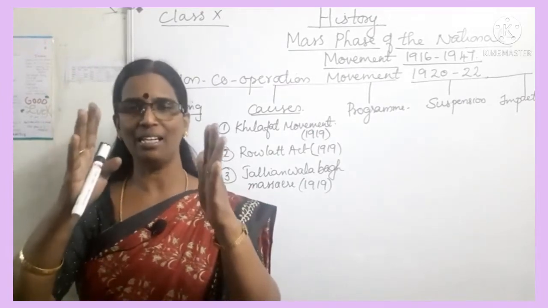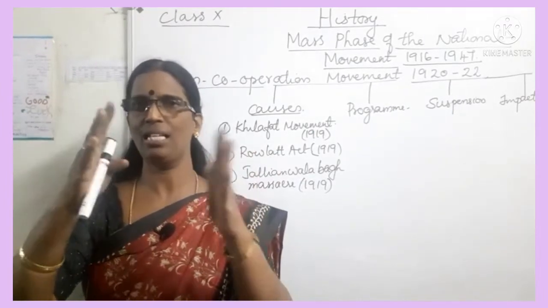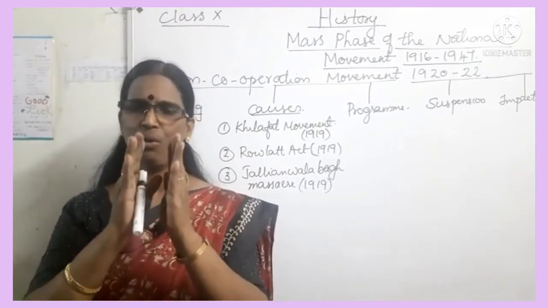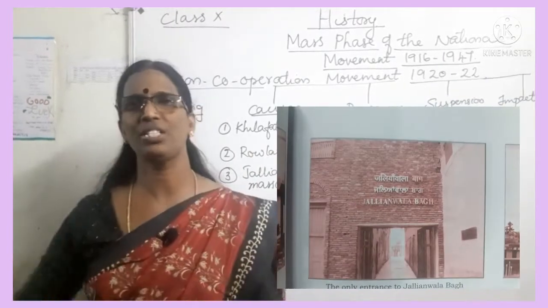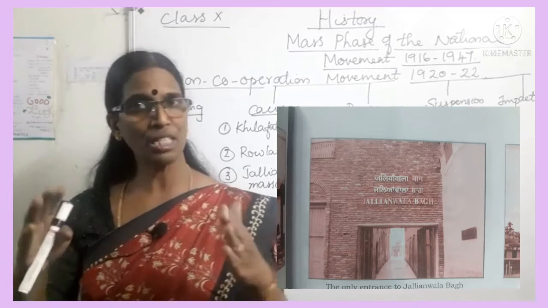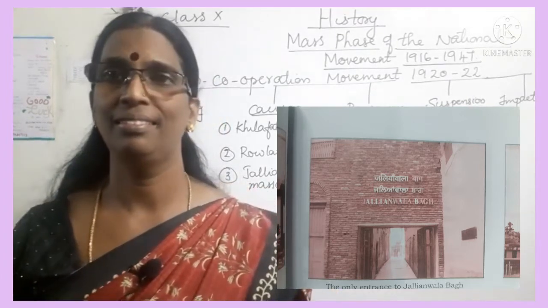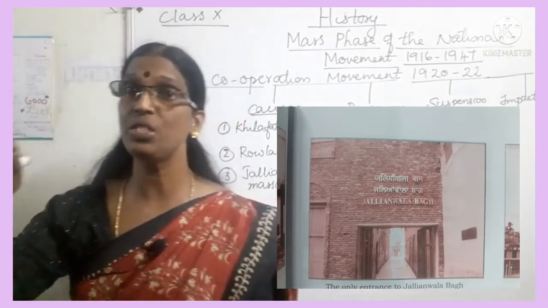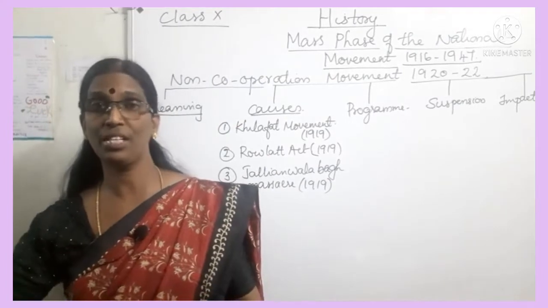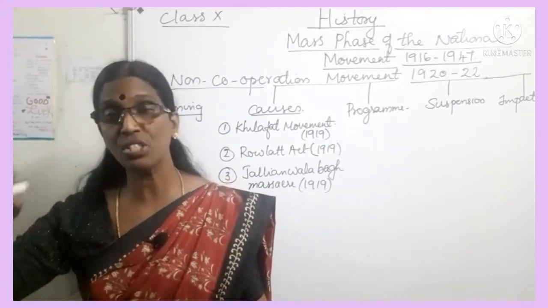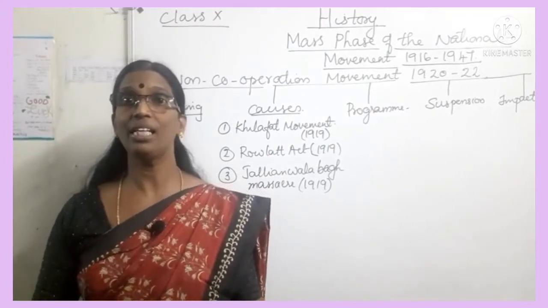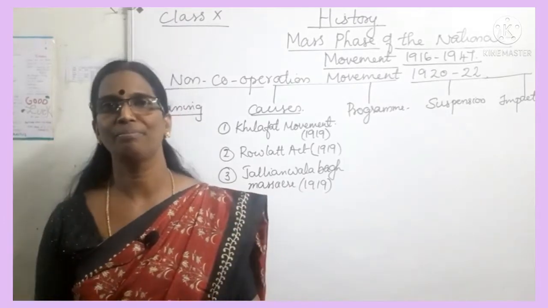Jallianwala Bagh is a garden with only one very narrow exit. While the protest meeting was going on, General Dyer, who was in charge of the military in Amritsar district, arrived there with his police force.